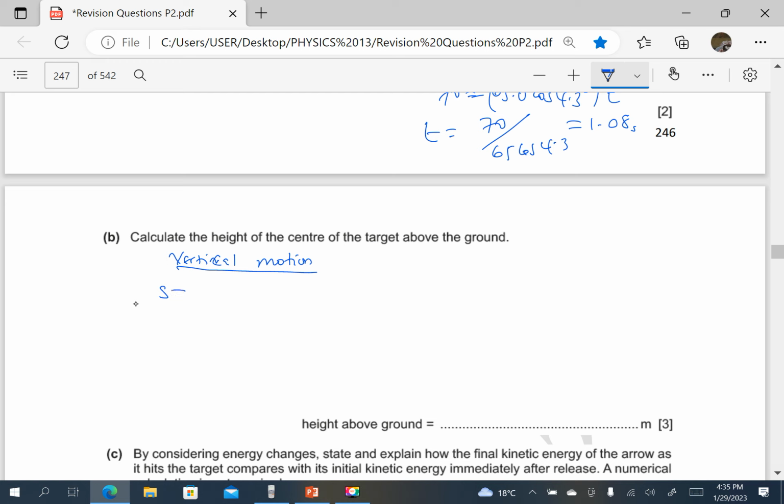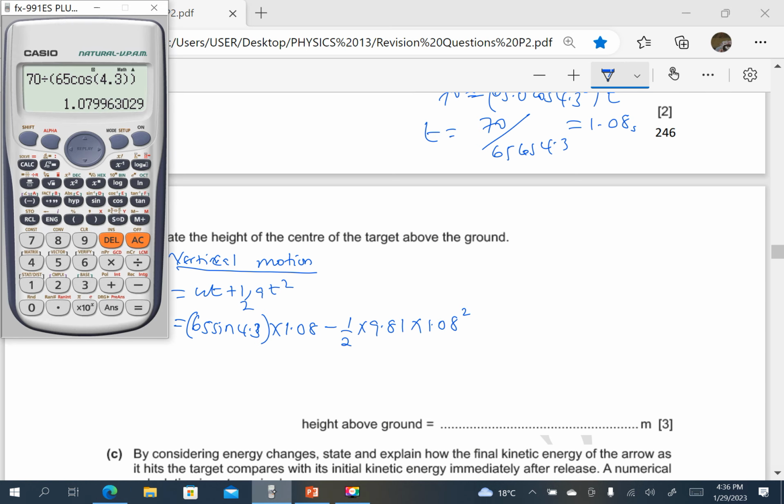So displacement S is equal to UT plus a half AT squared. In the vertical, we are finding the displacement. Initial velocity in the vertical, we resolve 65 in the vertical, it will be 65 sine of 4.3 in the vertical. Then times the time is the same, which is 1.08. Because it moves vertically upwards, acceleration will be negative, so minus a half times 9.81, then again times t, which is 1.08, but this is squared.